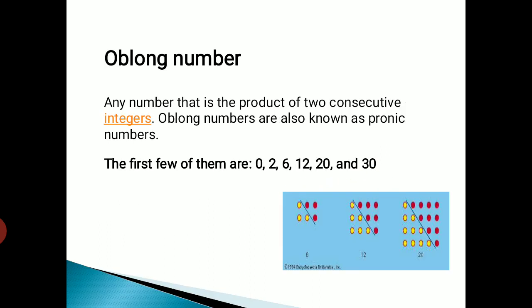Okay, oblong number. What is an oblong number? For this I consider two consecutive integers, maybe 1 2 or 2 3 or 4 5 or 5 6 or 6 7 or 7 8, whatever it may be, and I have to find the product of those two numbers. 1 into 2, 2, that final answer 2 is an oblong number, and 2 into 3, 6, that 6 is an oblong number, and 3 into 4, 12, and 4 into 5, 20, all are oblong numbers. Whereas 3 into 5, are 3 and 5 consecutive numbers? No, because there is a number between 3 and 5. So if I multiply 3 and 5, our answer 15 is not an oblong number.